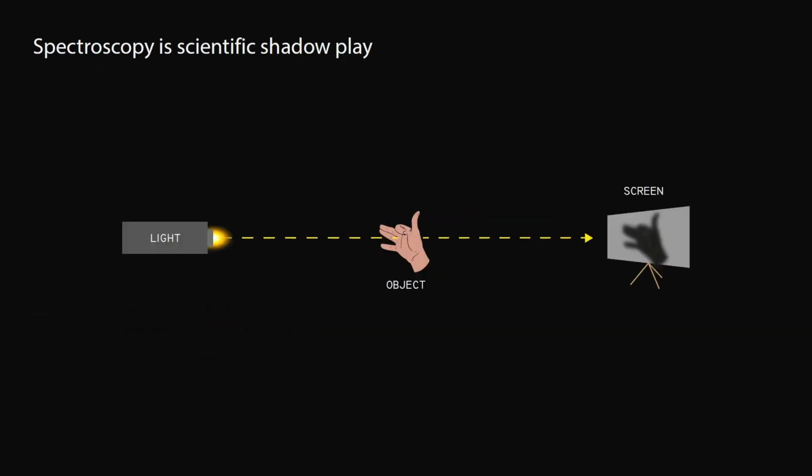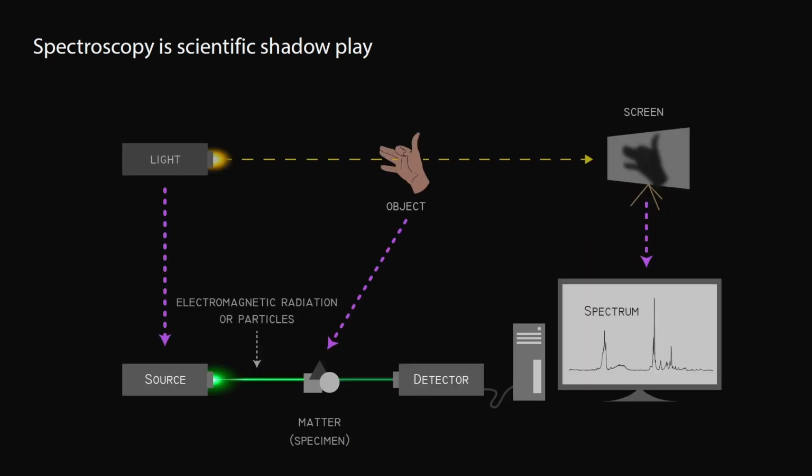To use an analogy, we can say that spectroscopy is scientific shadow play. We only see the shadow on the screen, and we might ask ourselves, okay, but what caused this image? How does that structure look like? In science, the elements from our simple analogy are replaced. The light becomes a source of electromagnetic radiation or particles. Remember the wave-particle duality. The hand causing the shadow becomes our specimen and the screen becomes our detector.